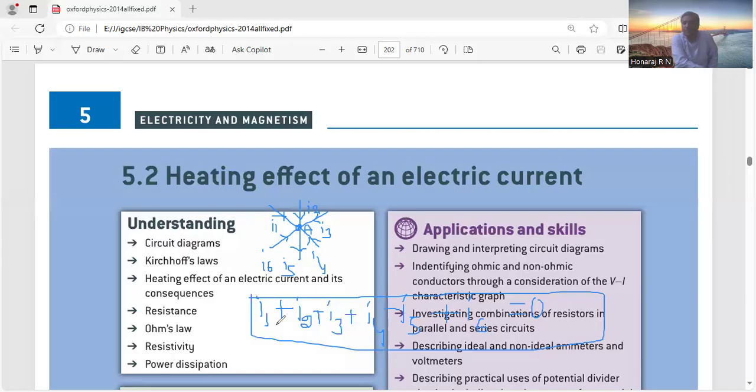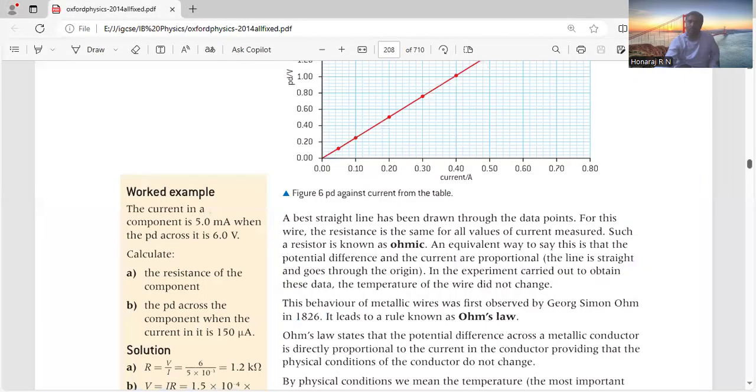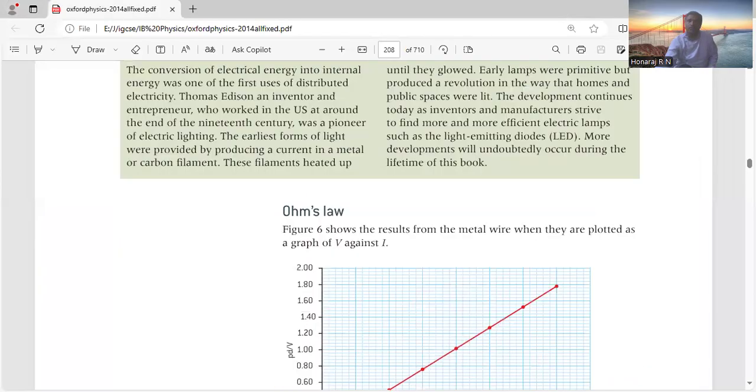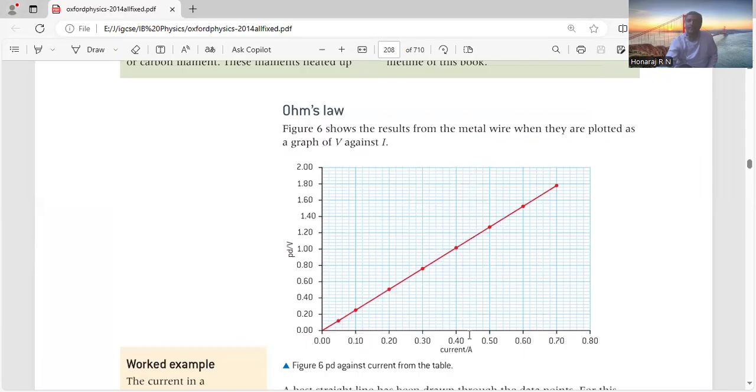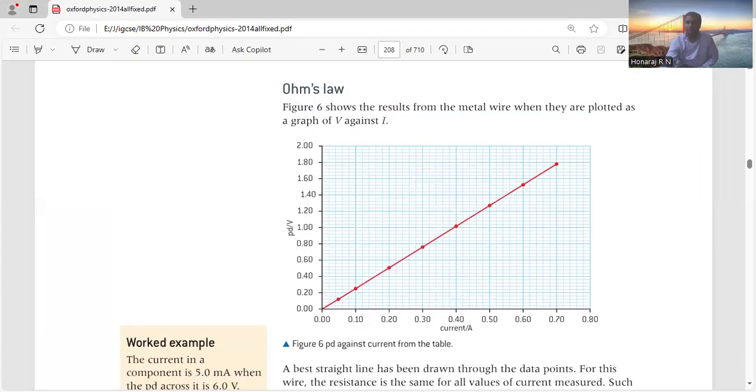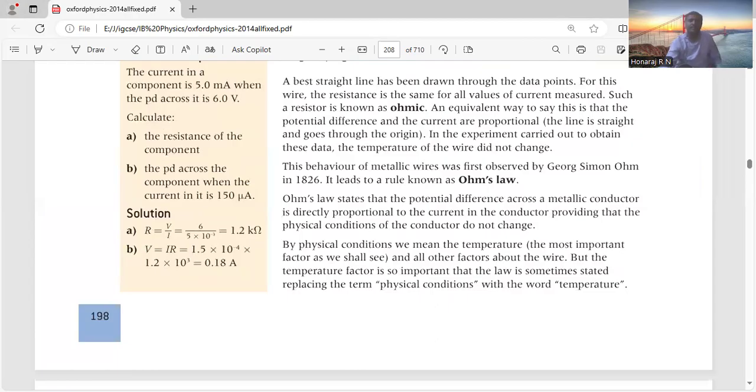Kirchhoff's second law is about the mesh, which requires energy conservation. I will discuss the problems later; I am just showing you the introduction. Now I will take you to this. Ohm's law, as I told, devices that obey Ohm's law have a linear graph. Those are ohmic devices. V = RI. In this gradient, you get 1/R. These are the ohmic devices you need to know.